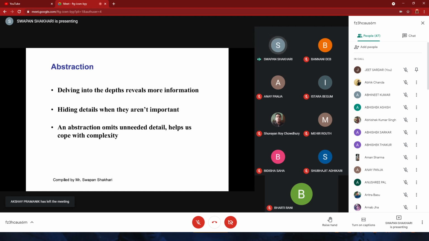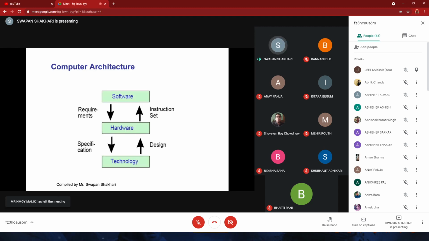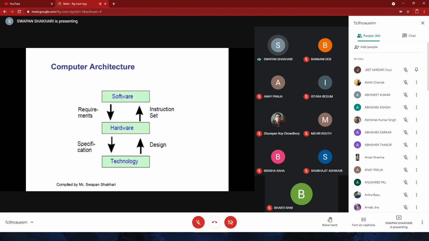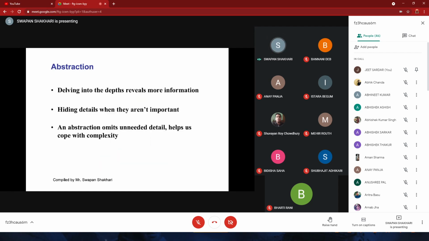The technology itself will help us abstract the implementation details, because not everyone will know the details about the underlying technology and how the hardware is built. And then we have the software abstraction. So these are the different layers of abstraction.